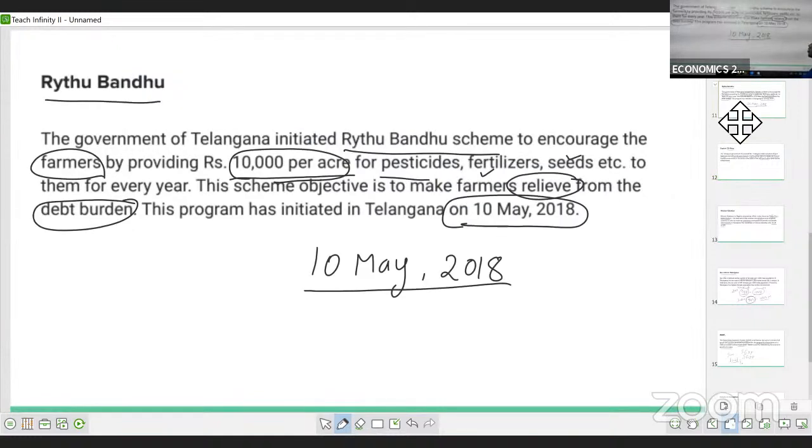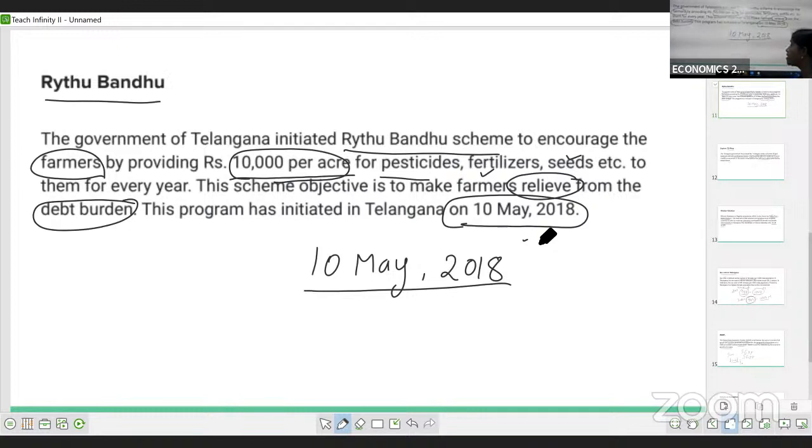Then Raitu Bandhu: the government of Telangana is giving financial support for every crop season, that is the Kharif and Rabi seasons, 10,000 rupees, in order to reduce the debt burden. This program started from 10th May 2019. So these are the important things which we discussed in the 10th unit.